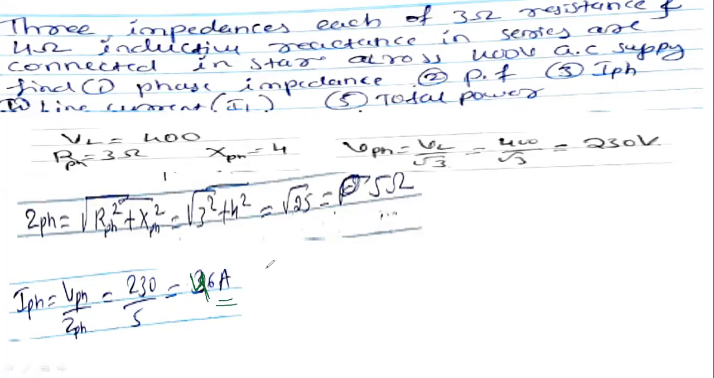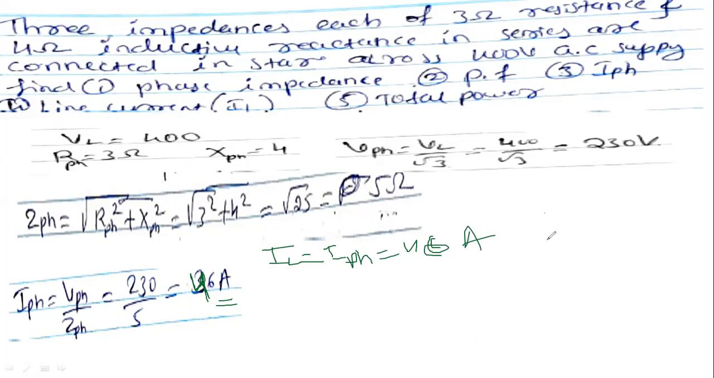I phase equal to 46. If I phase is 46, then IL equal to 46. IL equal to IPH, so it is also 46 ampere only. Next, what is the question next? Line impedance is over, IPH is over, IL is over.